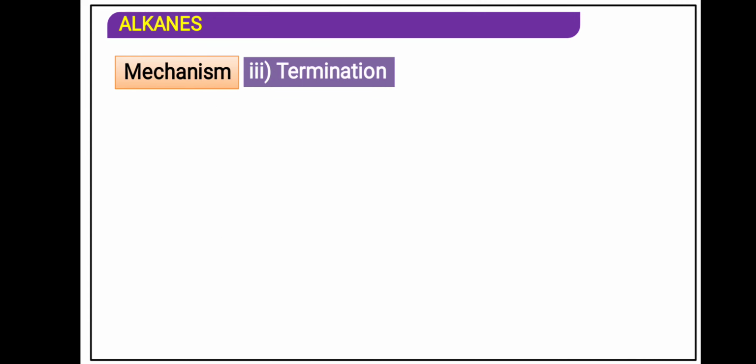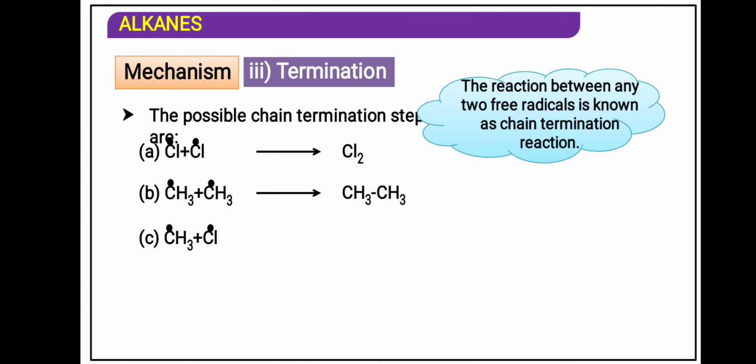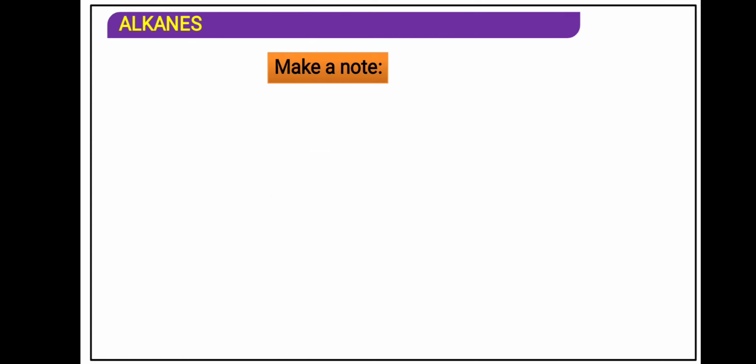Now if we want to stop the reaction, we have to terminate the radical, we have to destroy the radical. So that is said to be chain termination. We have to add another radical so that the radical will disappear, or we can add oxygen also. Let's see. If we match with the chlorine, what will happen? The chlorine radical will be finished off. So no more radical will exist, and the chain will be terminated. Or if we add a methyl radical, what will happen? The methyl radical will form ethane. Ethane is the end product which is in very small quantity. Or chlorine and methyl radical will form chloromethane, and the reaction will stop. That is said to be the chain termination step.